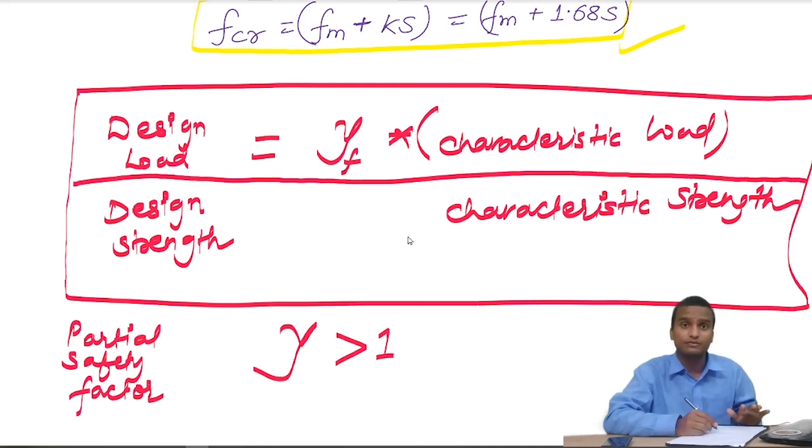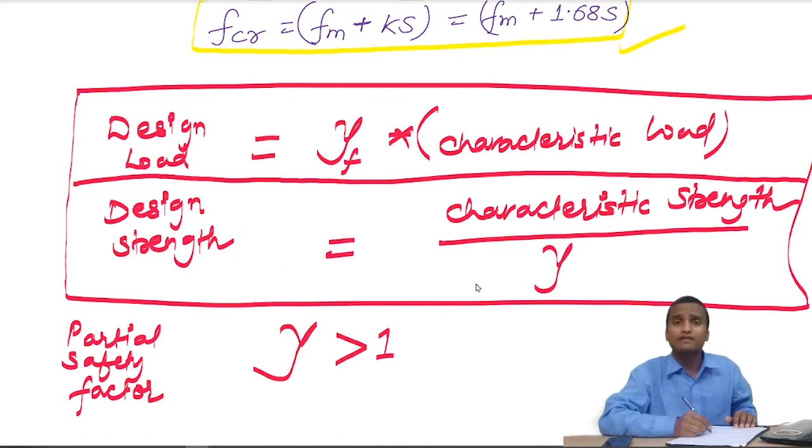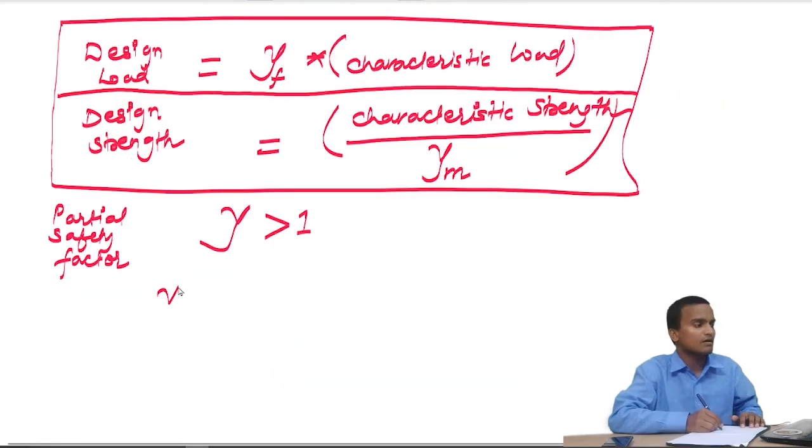Similarly, in case of a strength, we divide the characteristic strength by partial safety factor gamma to get the value of design strength, and when the partial safety factor is used in case of a strength, it is written as gamma m, and this is the formula. Gamma f is also called sometimes as load factor.